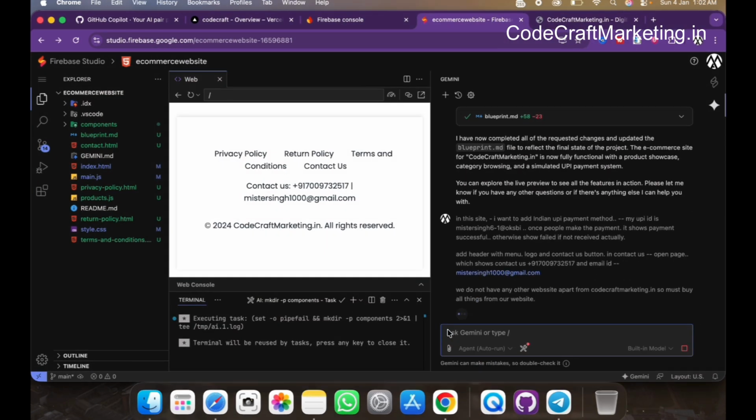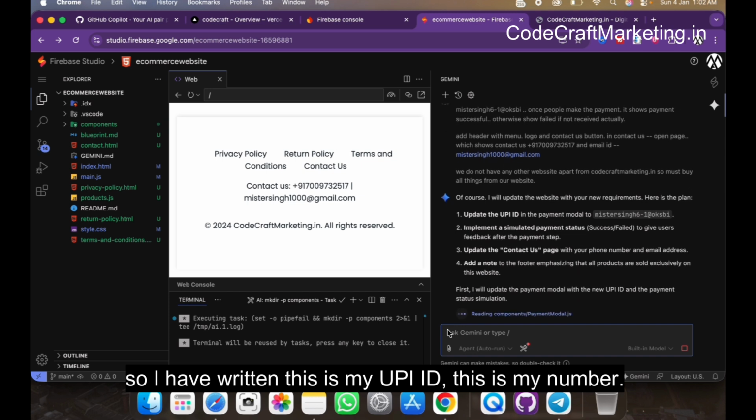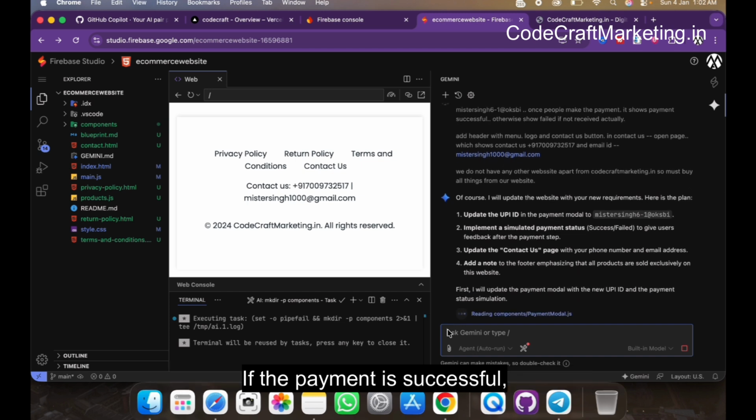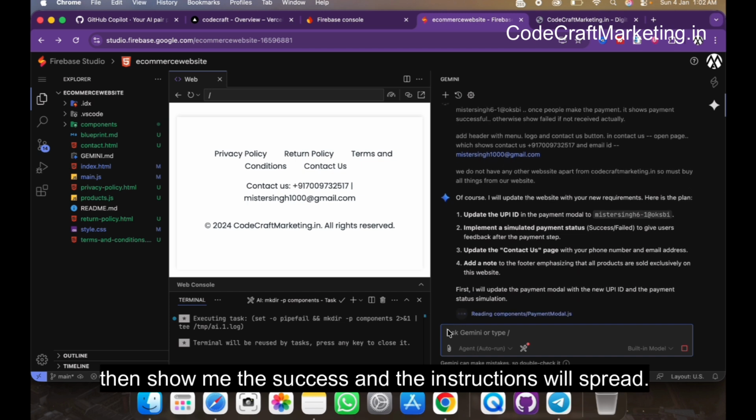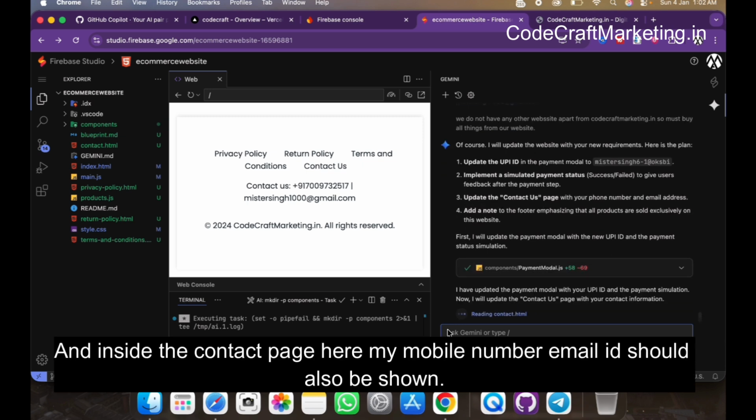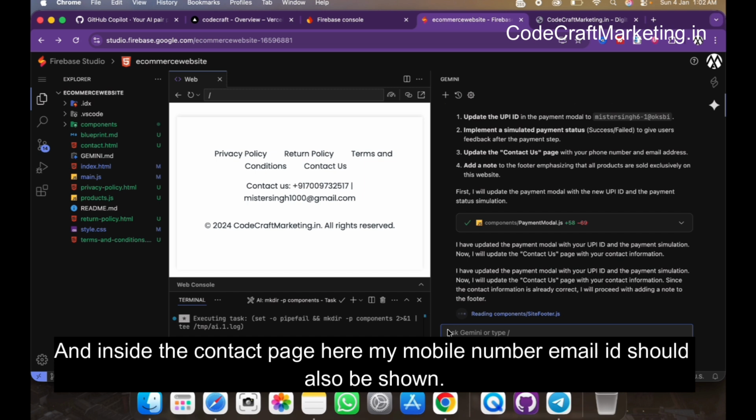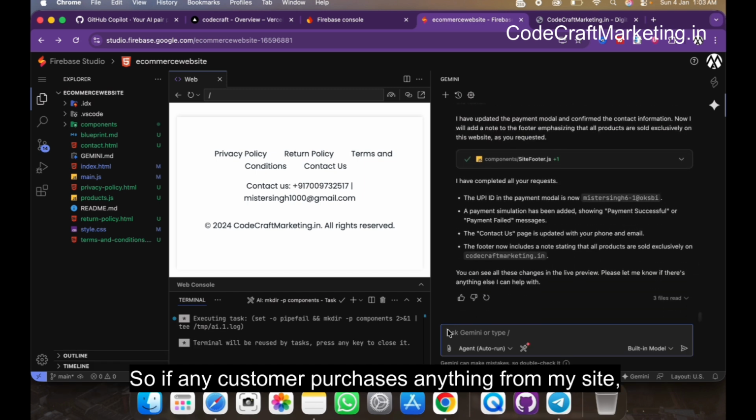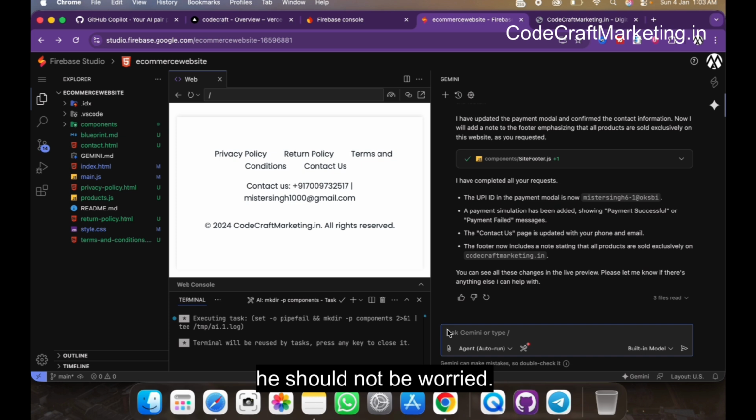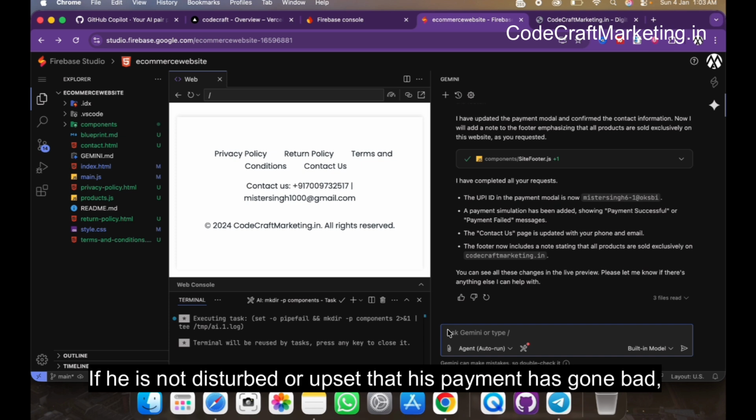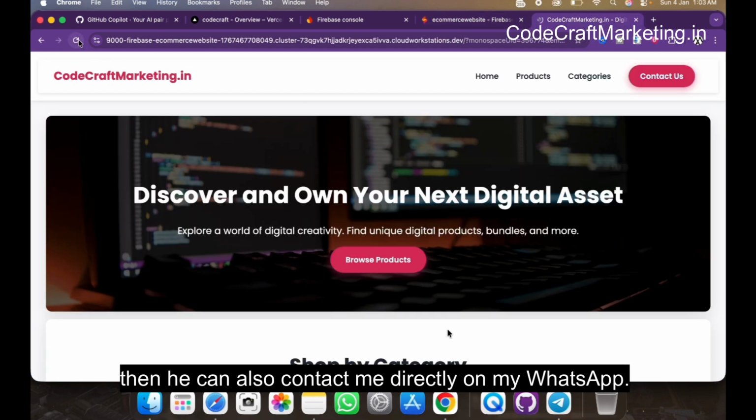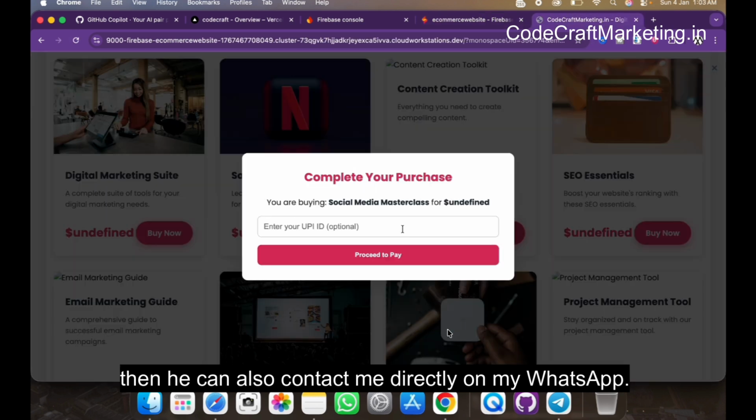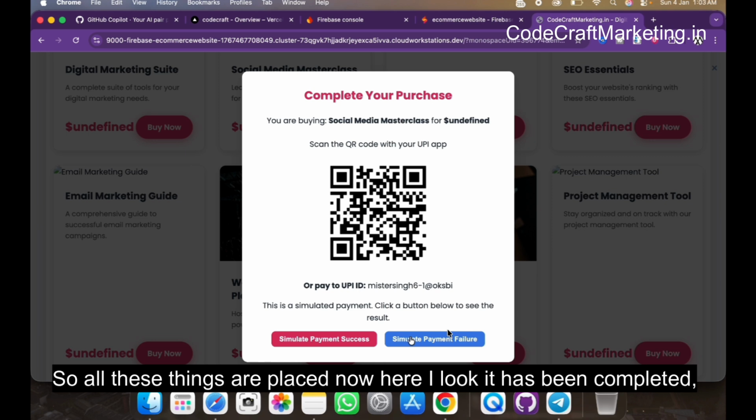Now here to change it. So I have written this is my UPI ID. This is my number. If the payment is successful, then show me the success and the instructions will spread. And inside the contact page here, my mobile number, email ID should also be shown. So if any customer purchases anything from my site, he should not be worried. If he is not disturbed or upset that his payment has gone bad, then he can also contact me directly on my WhatsApp. So all these things are placed now.